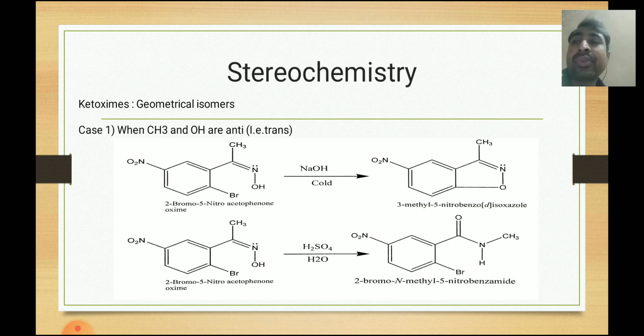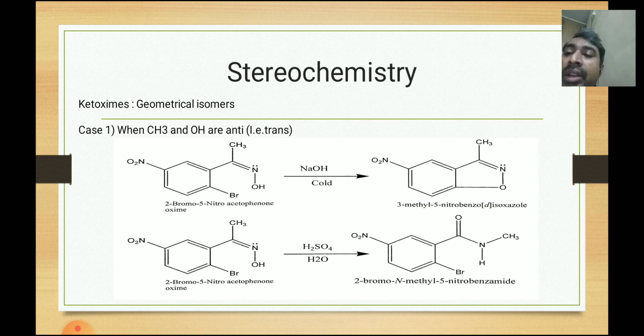Case number 1 is when the CH3 and OH are in the anti position, that is, in trans position. Then what will happen in this reaction, if you are doing it in the presence of cold NaOH, there will be the formation of 3-methyl 5-nitrobenzisoxazole, and this is the confirmation that our methyl group is anti to the hydroxyl group present in the oximes.